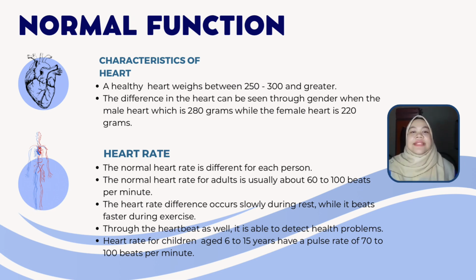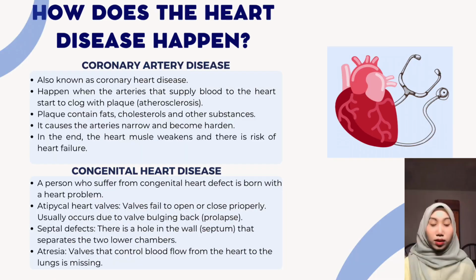Heart rate. The normal heart rate is different for each person. The normal heart rate for adults is usually about 60 to 100 beats per minute. The heart rate is slower during rest, while it beats faster during exercise. Through the heartbeat as well, it is able to detect health problems. Children aged 6 to 15 years have a pulse rate of 60 to 100 beats per minute.